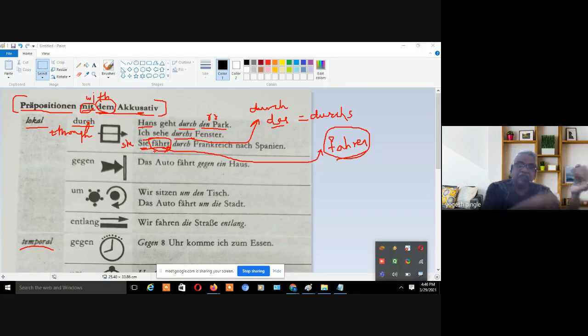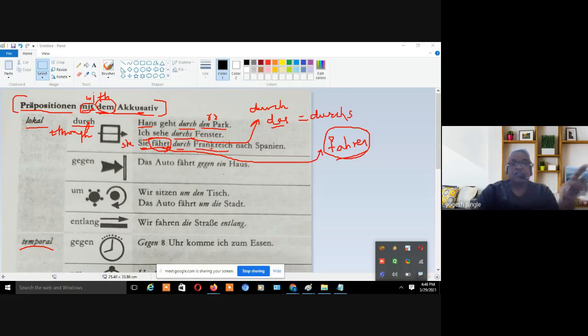Either वो she है, क्या they है, क्या polite form of you है. अगर they है और polite form of you है ऐसा होता था तो वर्ब का कॉन्जुगेशन ही चेंज होता था. इधर वर्ब का कॉन्जुगेशन टी ऐड किया है, उसका मतलब है जी means she only. So she travels, let's say now, she travels through Frankreich.